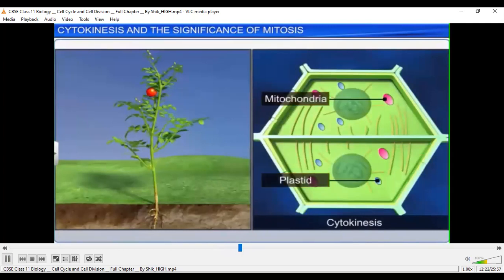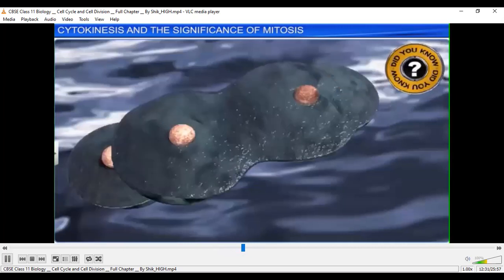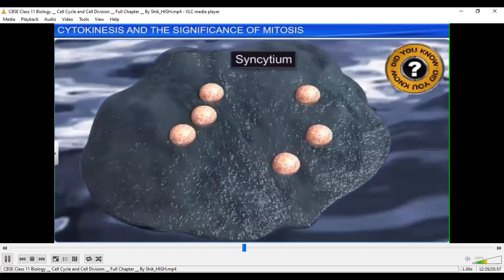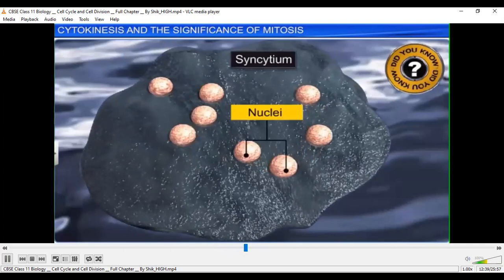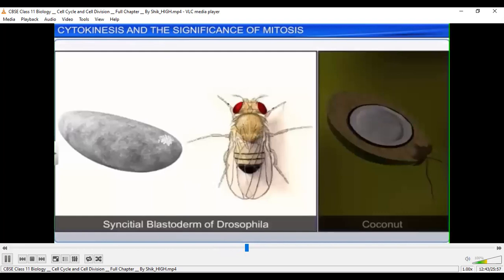Okay, and along with these things in the cytoplasm, we could also see the plastids, mitochondria, and all. I was telling you, if there is no cytokinesis, what will happen? That results in a multinucleated condition. We call it syncytium. So if the cytoplasmic division does not occur, syncytium will occur.